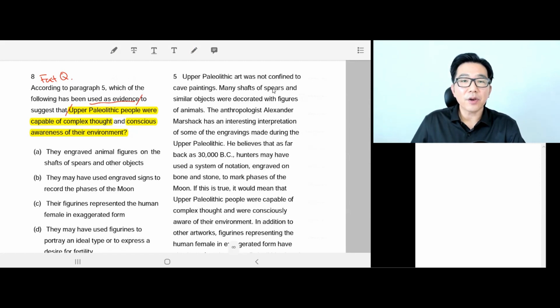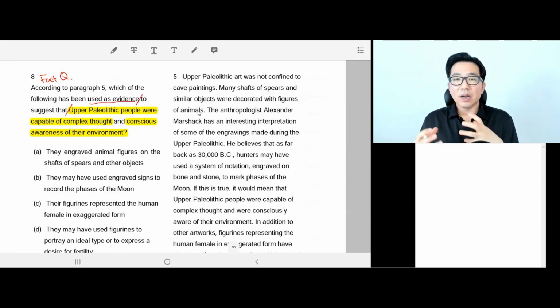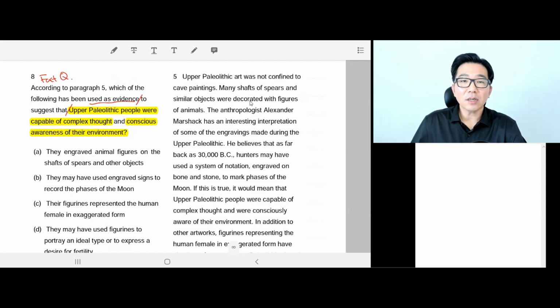Many shafts of spears and similar objects were decorated with figures of animals. Okay, so they were like decorations of objects, right? Or spears. They were decorations. Maybe engravings, okay? So decoration as art, not just painting. The anthropologist Alexander Marshak has an interesting interpretation of some of the engravings, okay? So engravings were another form of art other than painting, and it was engraving of the objects.